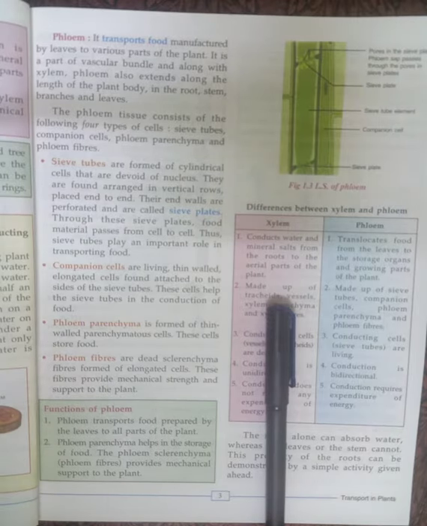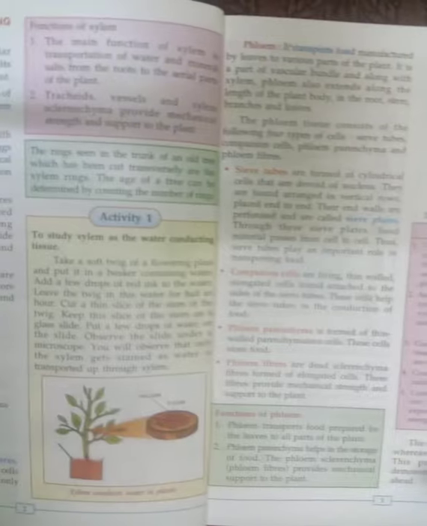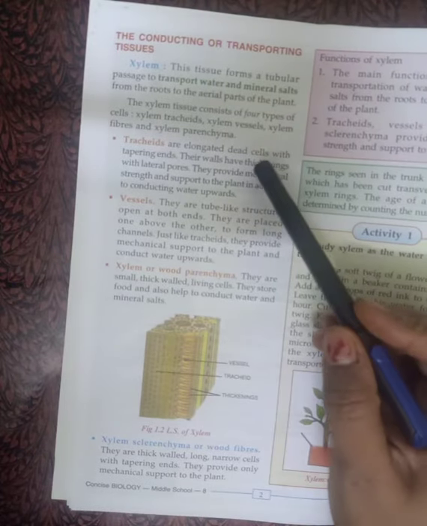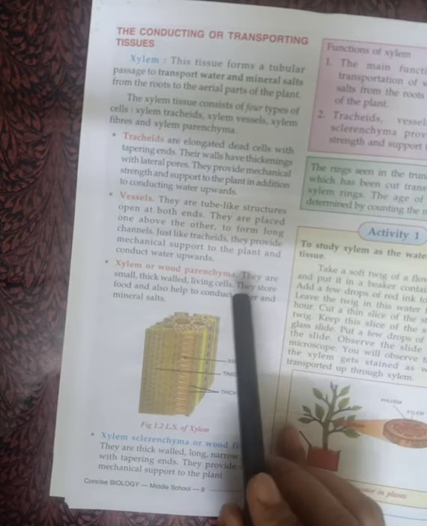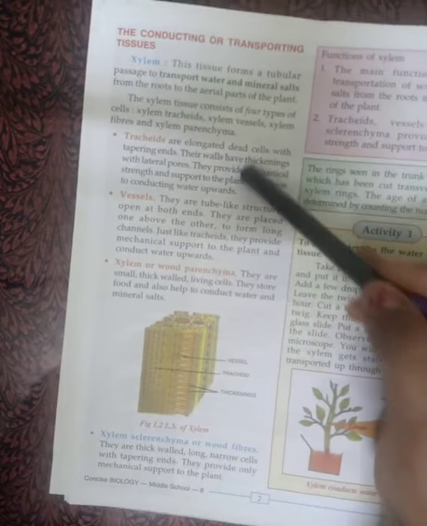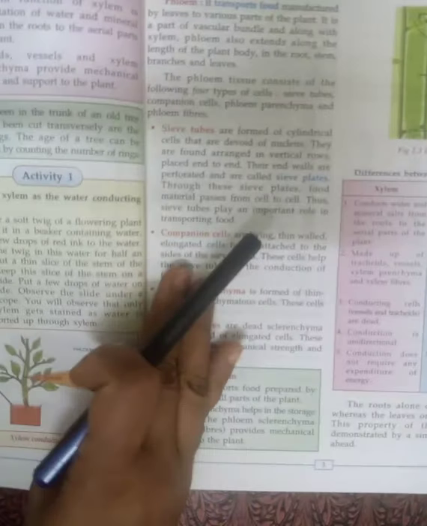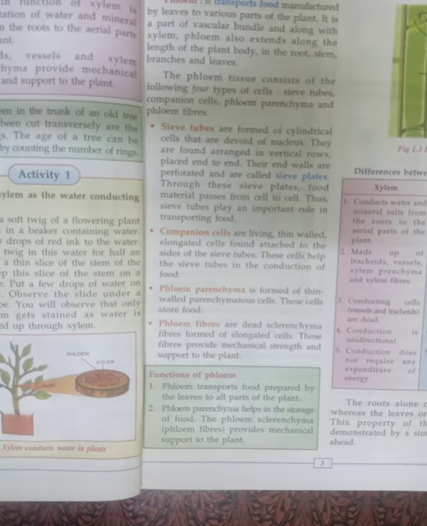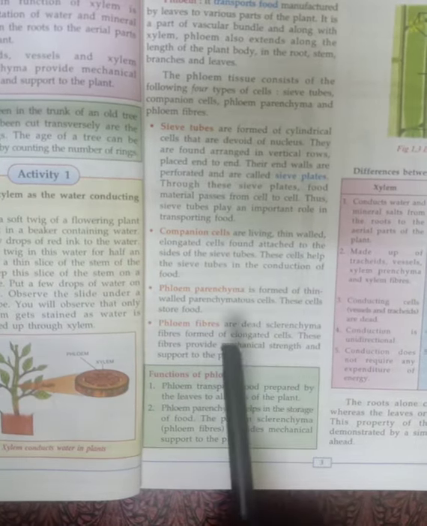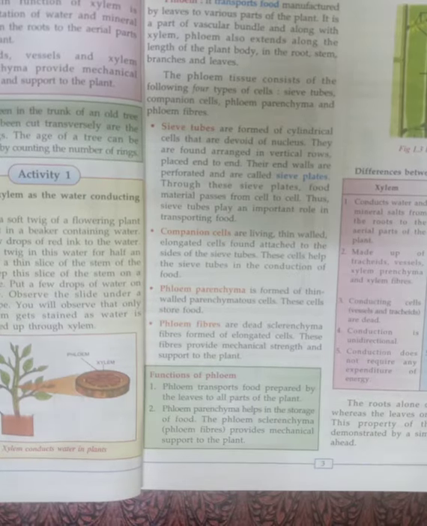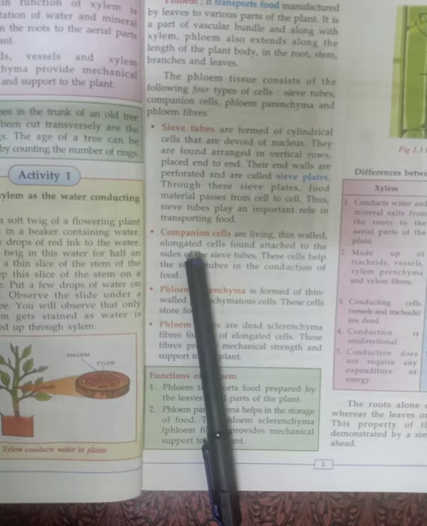As we have discussed, as you can see here, the companion cell and the sieve tube cell are living cells. In xylem we have studied that tracheids and vessels are dead cells, while xylem parenchyma is living. In phloem, the parenchyma and sclerenchyma are dead cells, but in case of xylem, parenchyma is living.